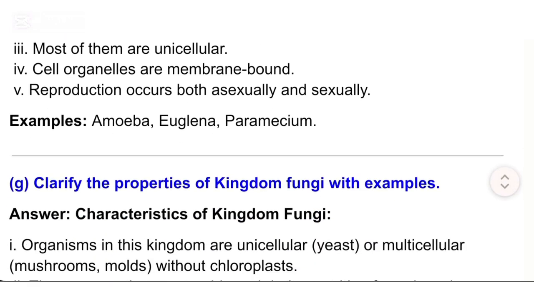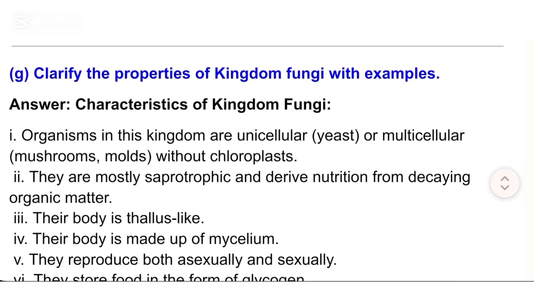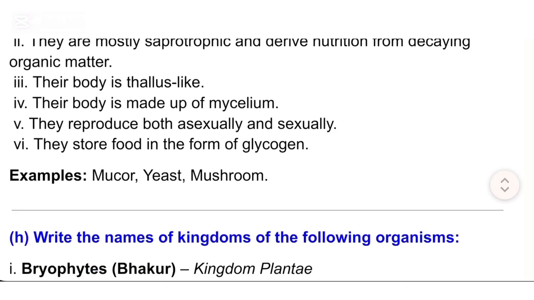G. Clarify the properties of kingdom fungi with examples. Answer: Characteristics of kingdom fungi. I. Organisms in this kingdom are unicellular, yeast, or multicellular, mushrooms, molds, without chloroplasts. II. They are mostly saprotrophic and derive nutrition from decaying organic matter. III. Their body is thallus-like. IV. Their body is made up of mycelium. V. They reproduce both asexually and sexually. VI. They store food in the form of glycogen. Examples: mucor, yeast, mushroom.